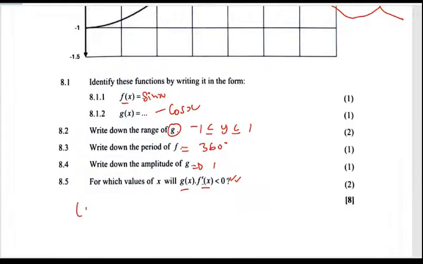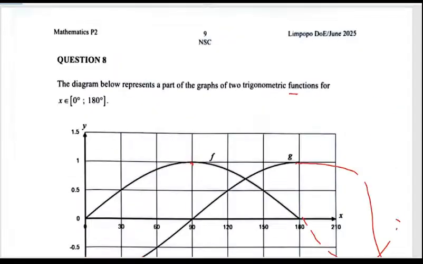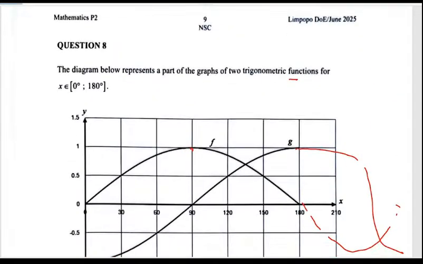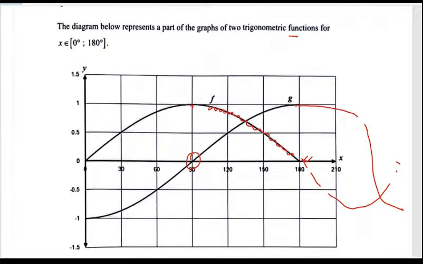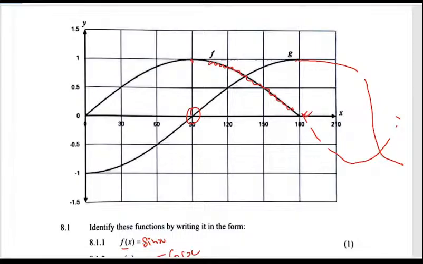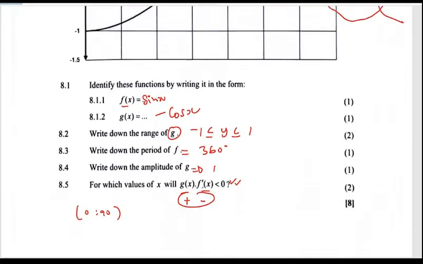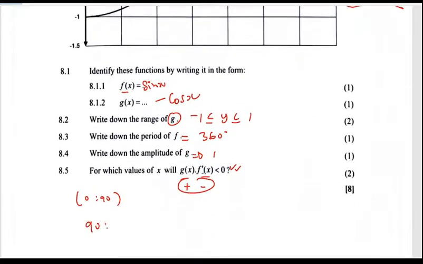And then for which values will this and that be less than 0? So between 0 and 90, we're saying that if this is positive and this is negative, the graph of f is decreasing while g is above. Graph of f is decreasing in this section while g is above. So from 90 up to 180. That's number 1. So 90 up to 180.